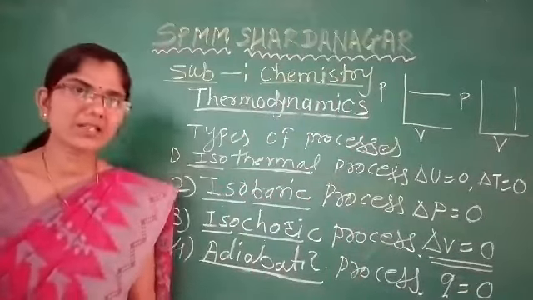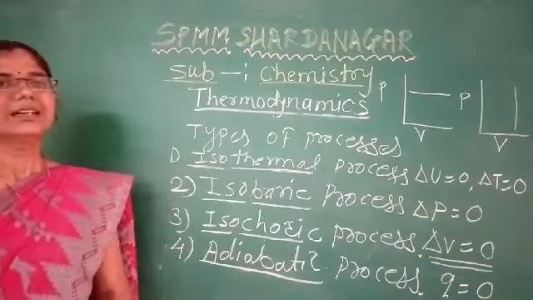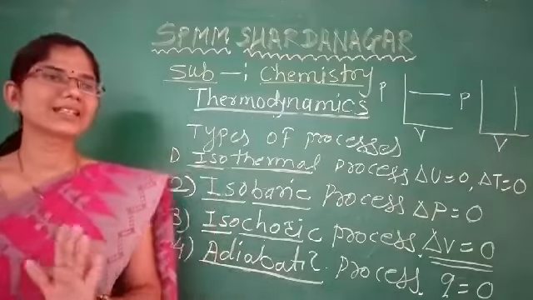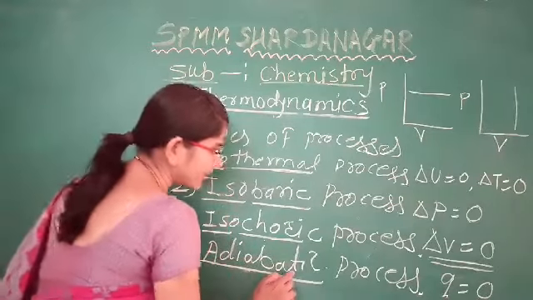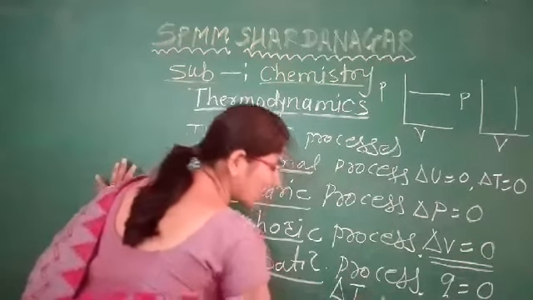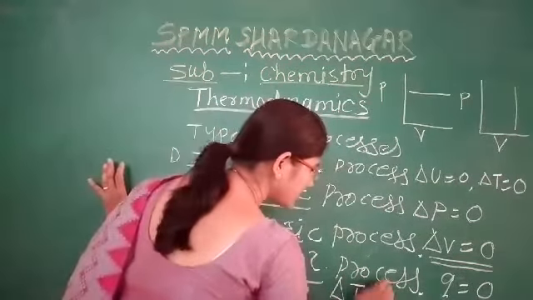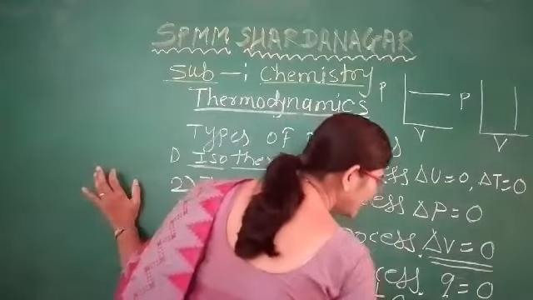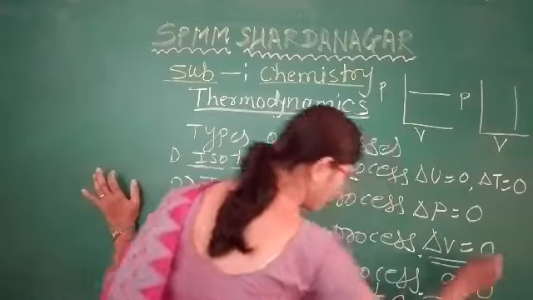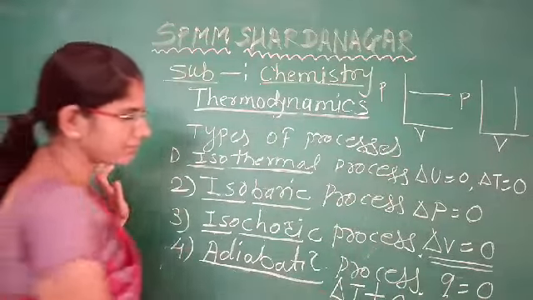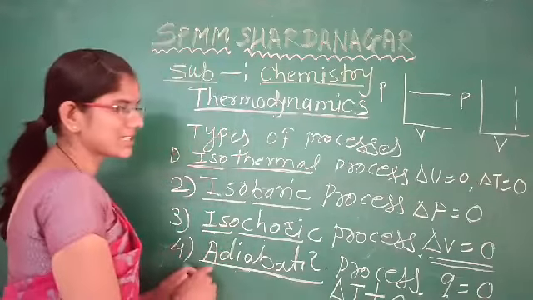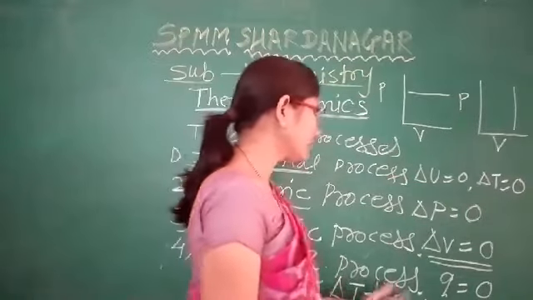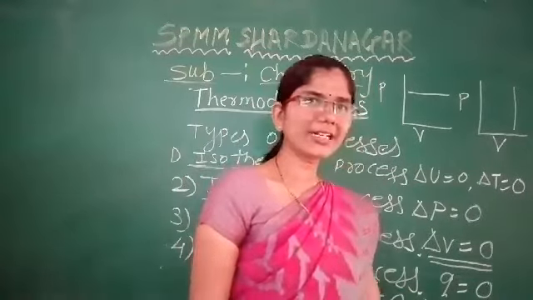If heat remains constant but the temperature of the system increases or decreases, then for the adiabatic process the change in temperature delta T is not equal to 0, and therefore delta U is not equal to 0.